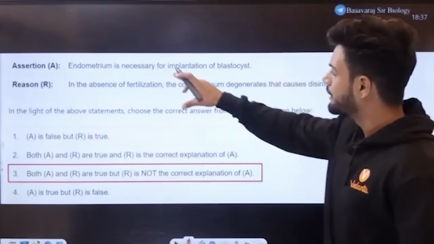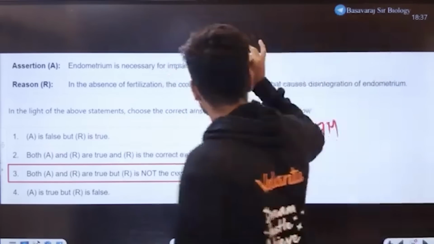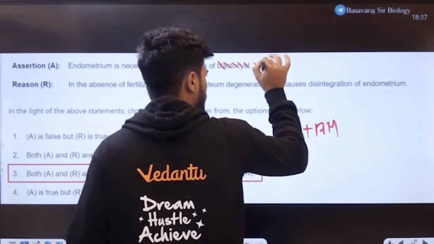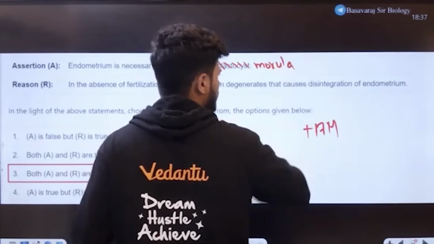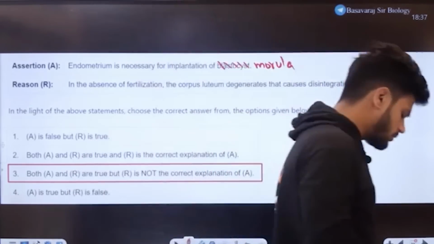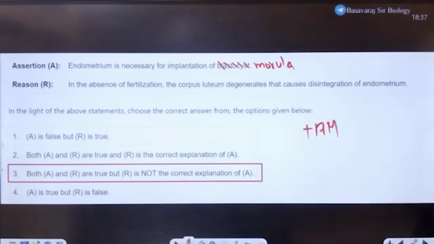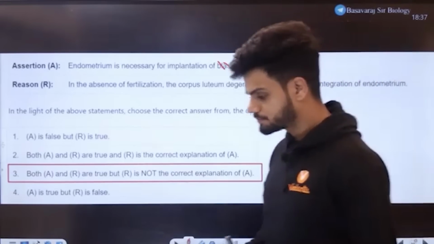See, endometrium is important. So students, what if I make this as morula? Will it be right? Will the assertion be right if I make this as morula right now? Tell me in the chat.